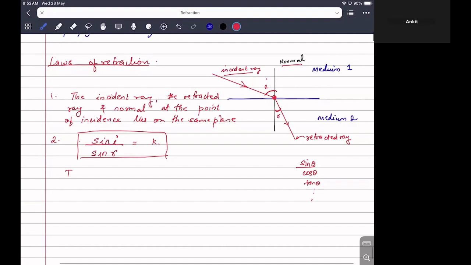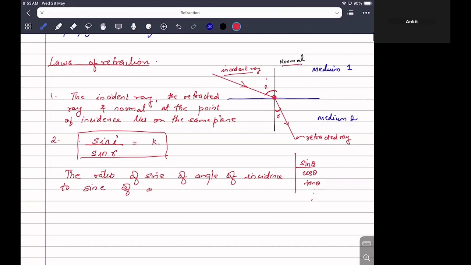So what we can write? The ratio of sine of angle of incidence to sine of angle of refraction is a constant for a given pair of medium and wavelength.